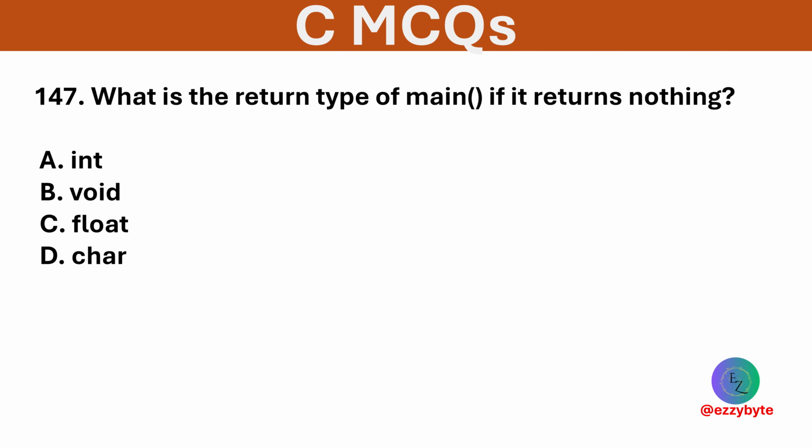What is the return type of main function if it returns nothing? Options are int, void, float, and char. Option D is correct. If main function returns nothing, the return type is void.